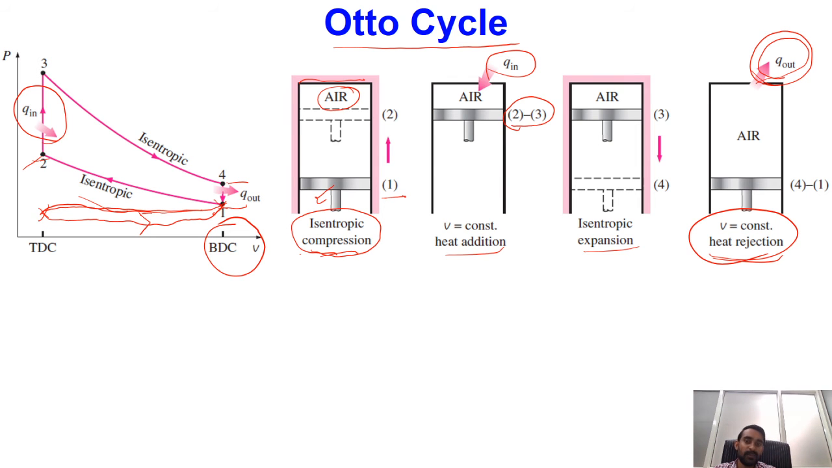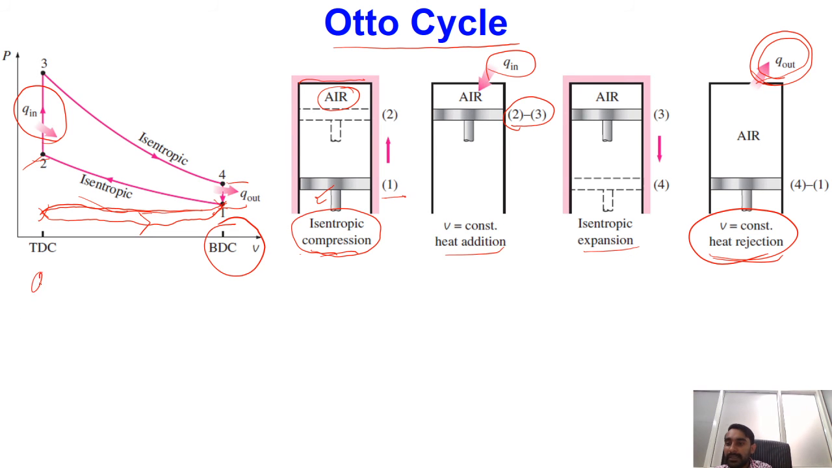We are not having any exchange of mass, so only the working medium is undergoing a certain thermodynamic state change. That's why this is a closed system process. Whatever formulation we apply here will be the first law of thermodynamics for closed systems. Okay, so let me start with the heat input process.